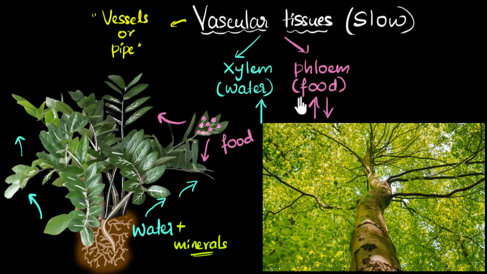And the way I like to remember this is F for food, F for phloem. And since they don't have a heart, their transport system is pretty slow, but that's fine because their energy demands are pretty low, as they don't have to go anywhere. They're pretty much still. And I would like to end by asking you to wonder about one thing. Can you imagine how different our world would be without vascular tissues?